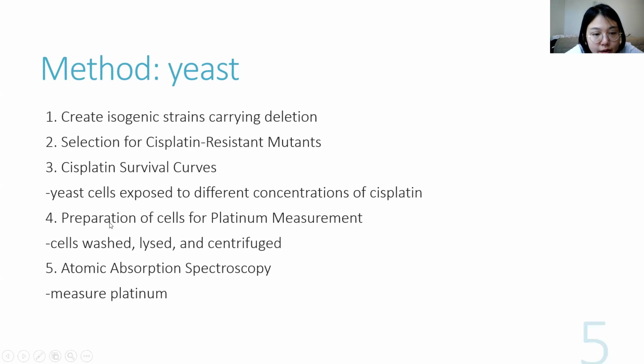The cells were then prepared for platinum measurement, in which the cells were washed, lysed, and centrifuged. Later, the prepared cells underwent atomic absorption spectroscopy, which was used to measure platinum.